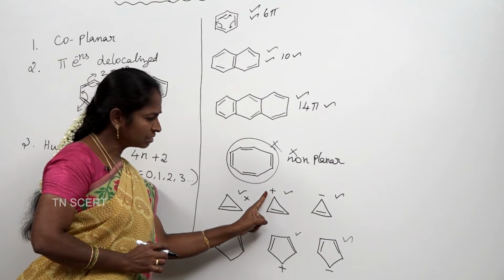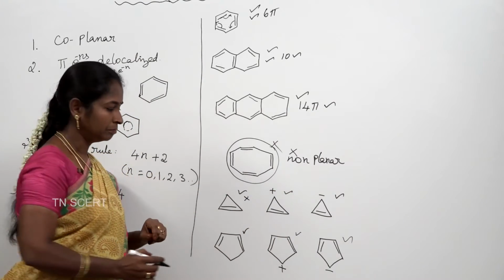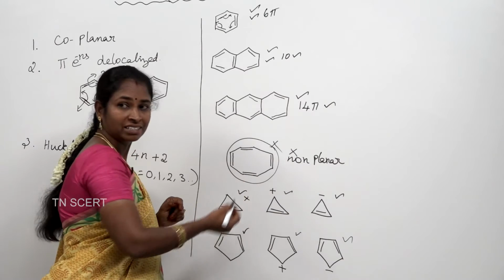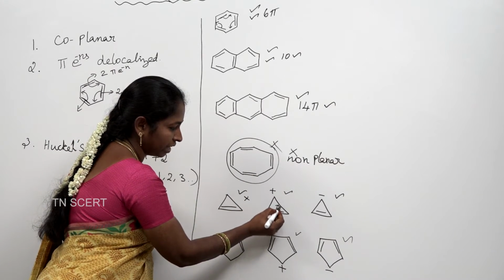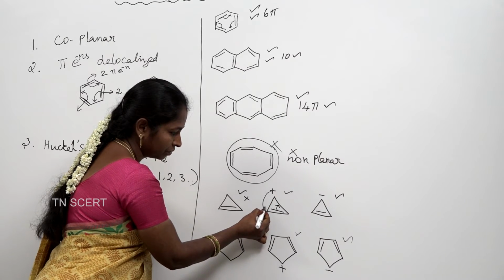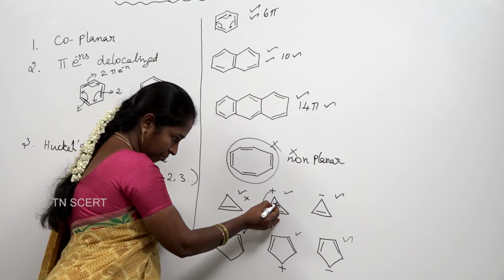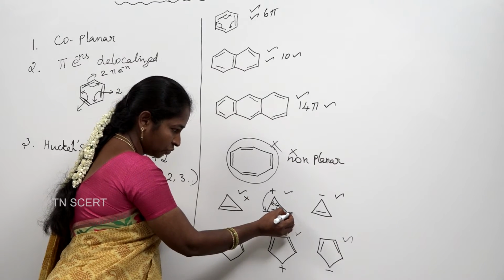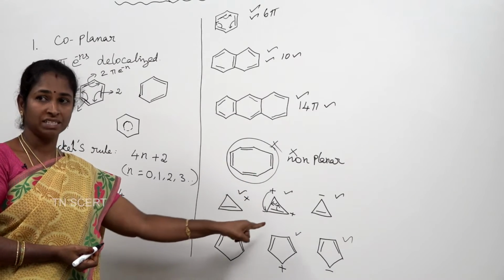Then what about this cyclopropenyl cation and cyclopropenyl anion? These are delocalized. Why? You can shift this double bond this side, and the plus sign is shifted here. Again, if you shift this double bond this side, the positive charge will be shifted here. So, delocalization in the ring is possible here.